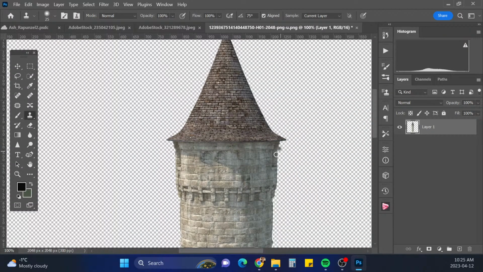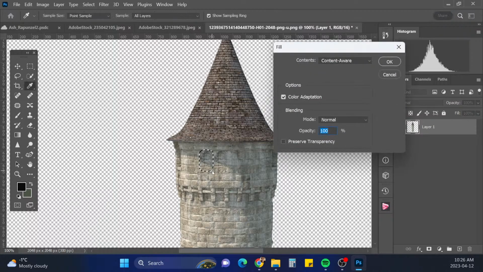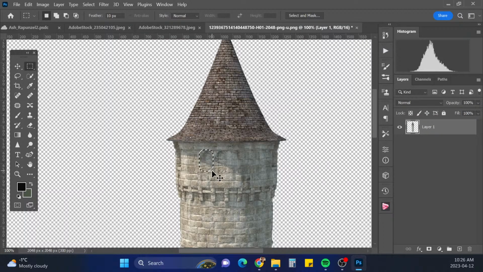Okay, and the side windows, maybe we can leave the side windows. I'm just going to do one more of the autofill to cover up this mark here. So Shift Backspace. Okay, Control D to deselect.